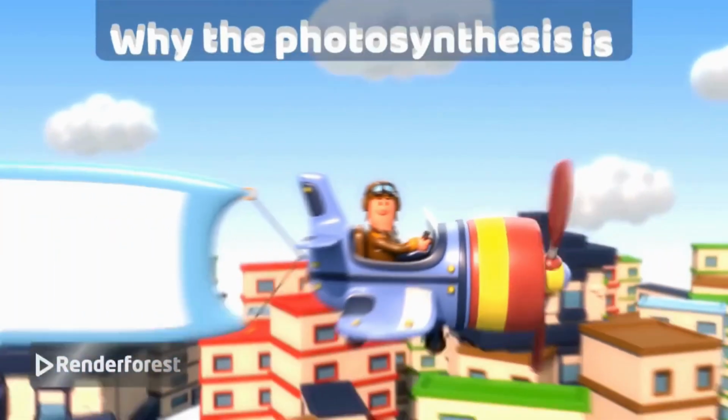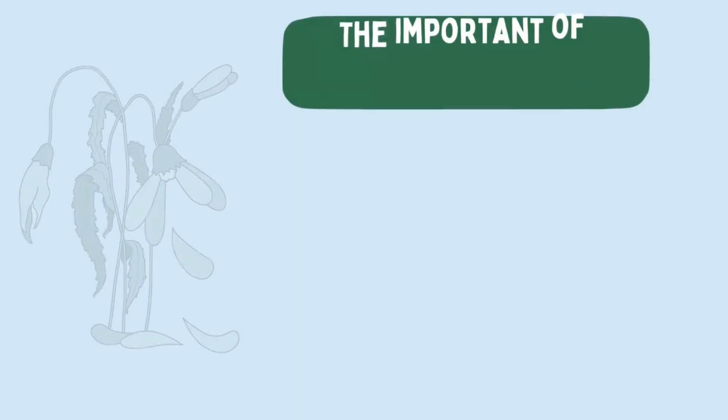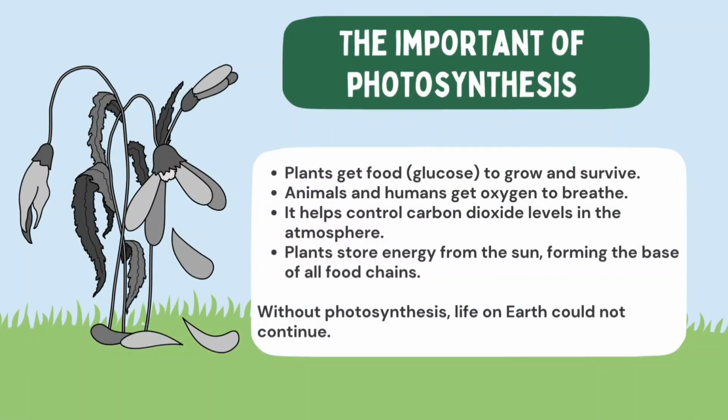Why is photosynthesis important? Photosynthesis is essential for life on Earth. Through this process, plants produce glucose, which is the food they use to grow, stay healthy, and survive. At the same time, photosynthesis releases oxygen, which humans and animals need to breathe. It also plays a major role in controlling the amount of carbon dioxide in the atmosphere. By absorbing carbon dioxide, plants help reduce the effects of global warming.